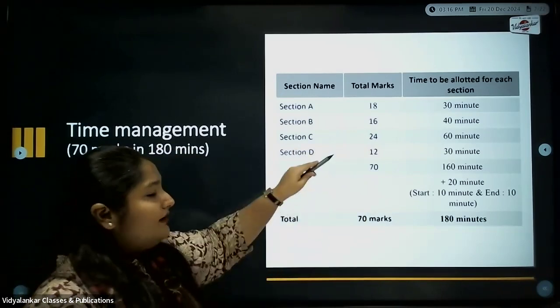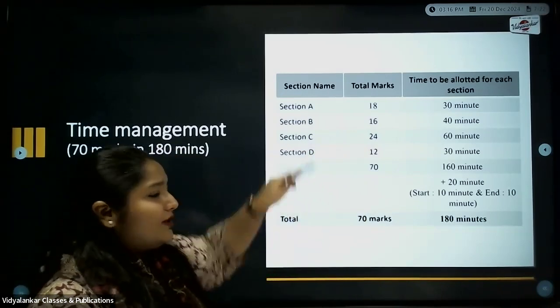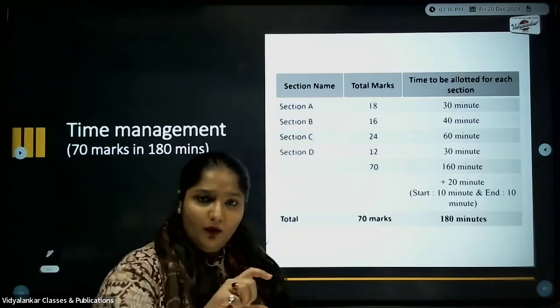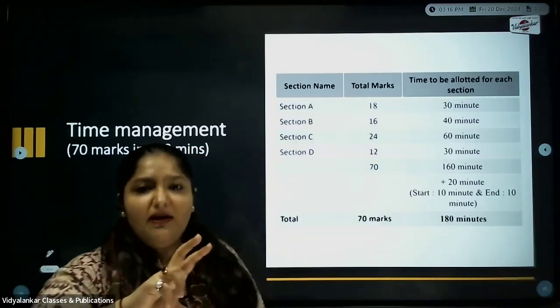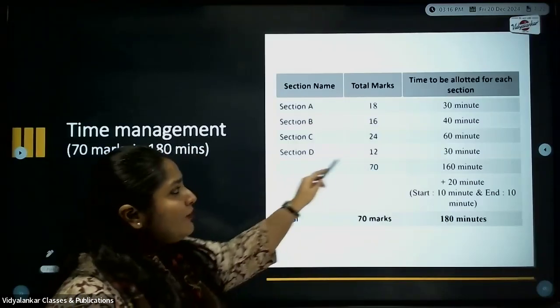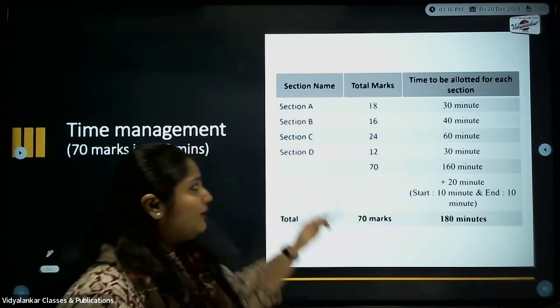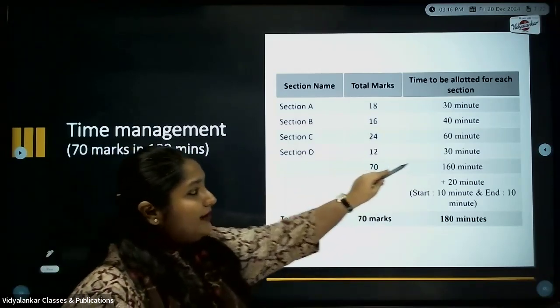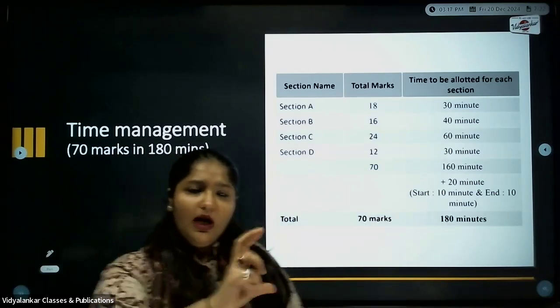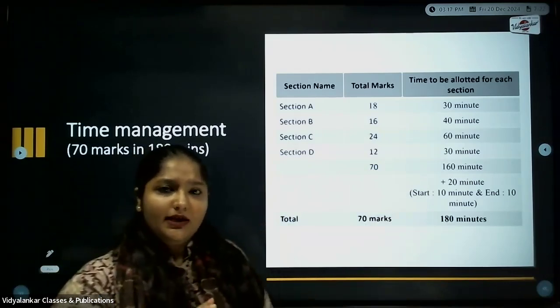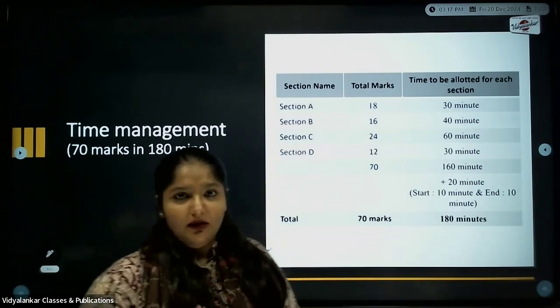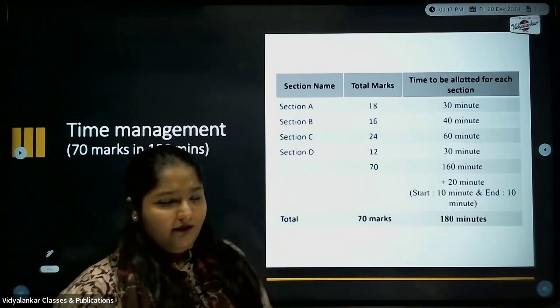The major time you might invest is in Section C, where you might have a diagram along with the answer, or else you have to write brief answers, which might be quite lengthy. So 60 minutes, sufficient. Section D, 30 minutes we can give here, along with the diagram with the answer if given, otherwise only the brief answer. So 30 minutes are more than sufficient.